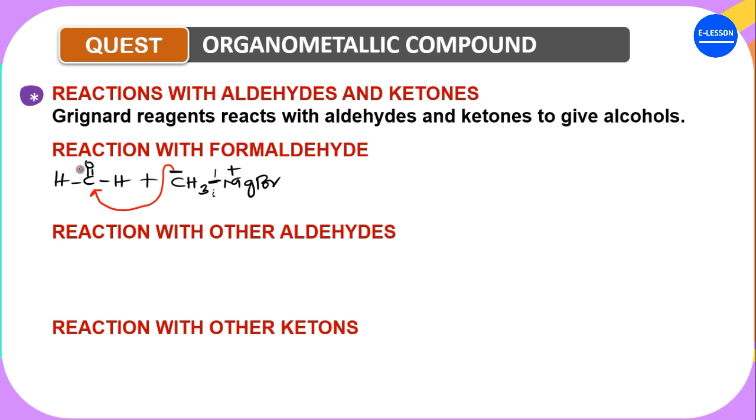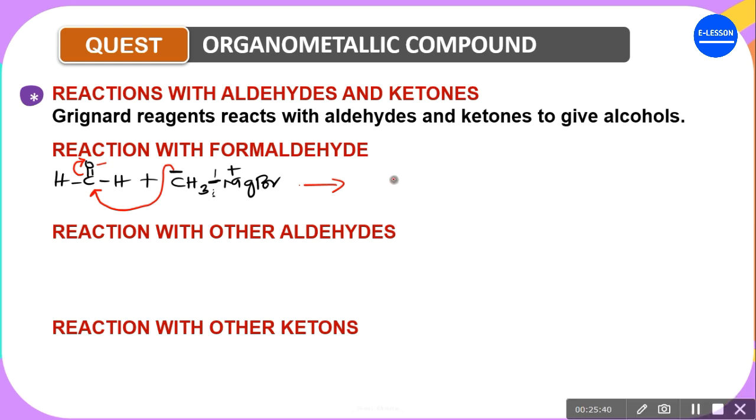So when this one comes here, this one will go up here. They attack an electron deficient center. The reason is that this oxygen is more electronegative than carbon. So this oxygen is pulling the electron cloud to itself, making this carbon partially positive. So the negative from here will attack this position, and this one will pack up to form a negative on top here.